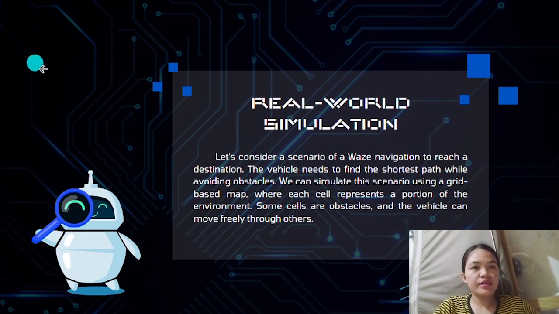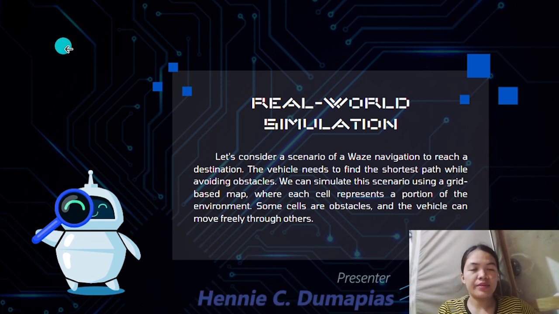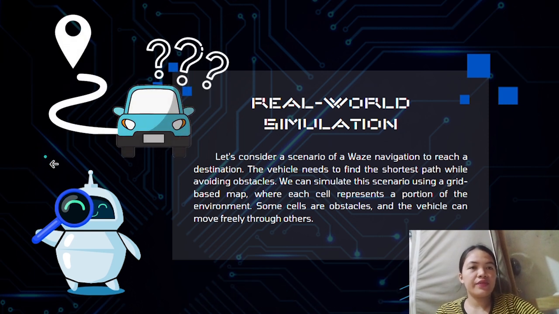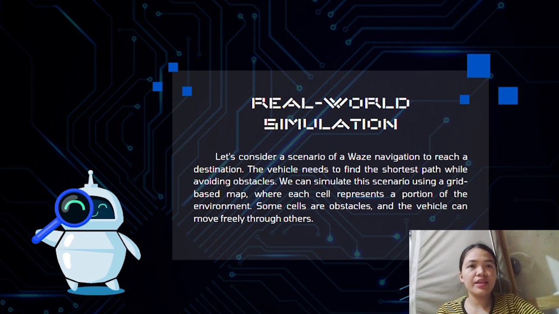So the real world simulation for the A-star algorithm. Let's consider a scenario of a Waze navigation to reach a destination. The vehicle needs to find the shortest path while avoiding obstacles. We can simulate this scenario using a grid-based map where each cell represents a portion of the environment. Some cells are obstacles, and the vehicle can move freely through others. And the test case is this real world simulation.